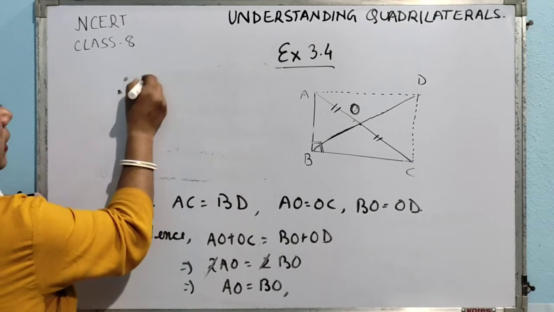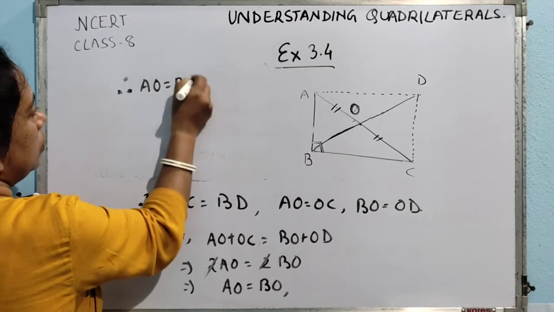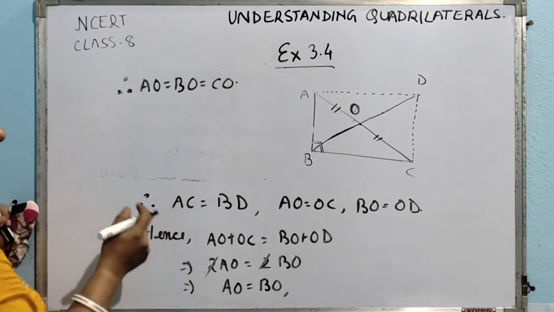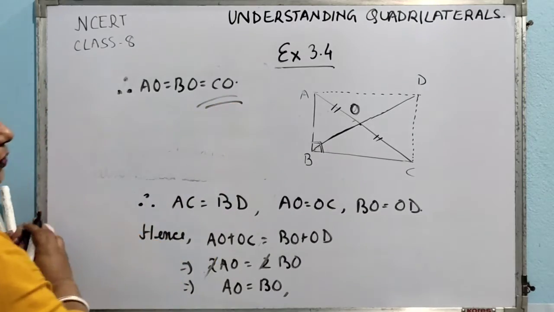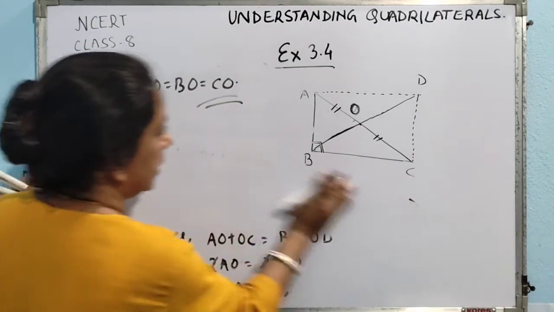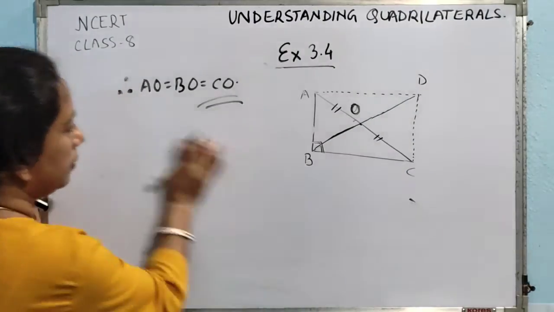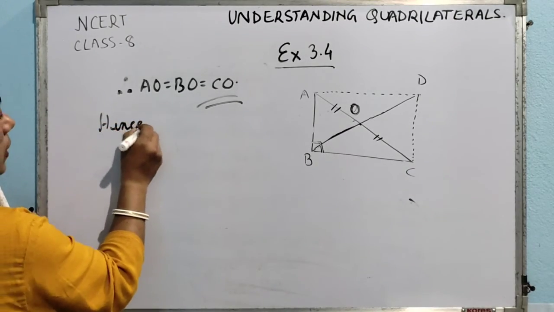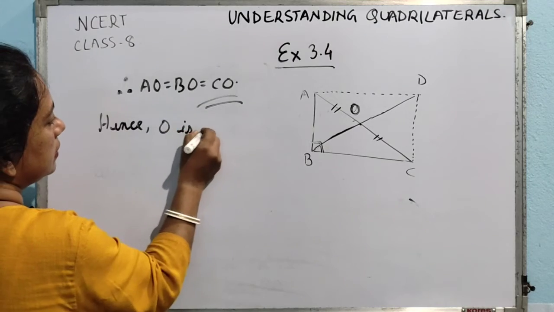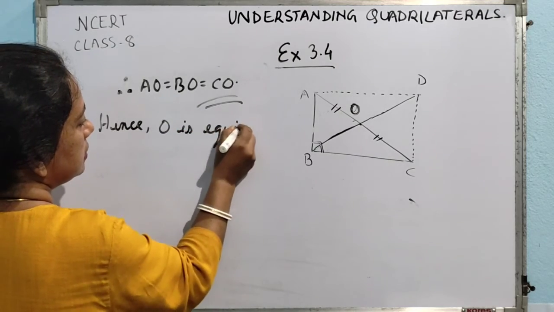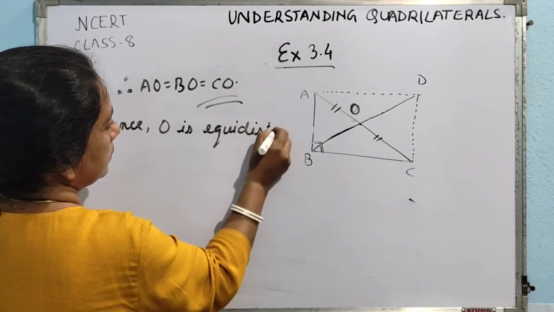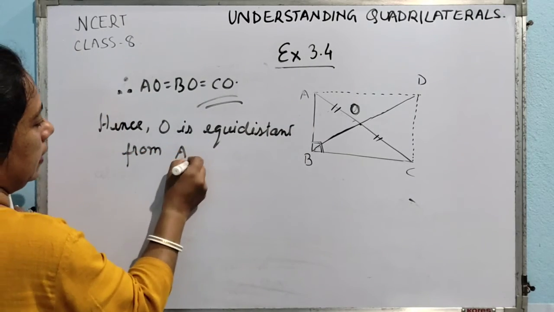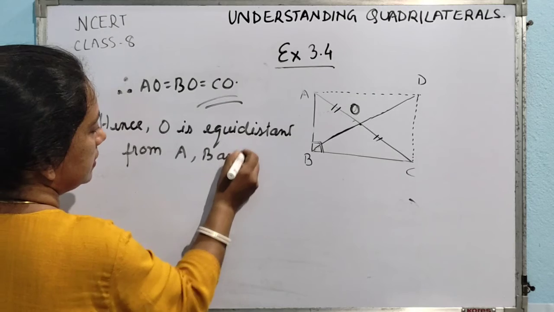Therefore, AO is equal to BO is equal to CO. CO was already given, no? That's why, hence proved. So we can write that O is equidistant from A, B and C.